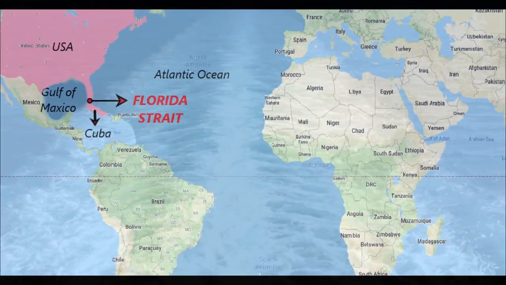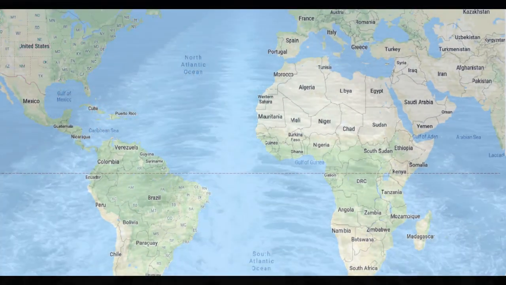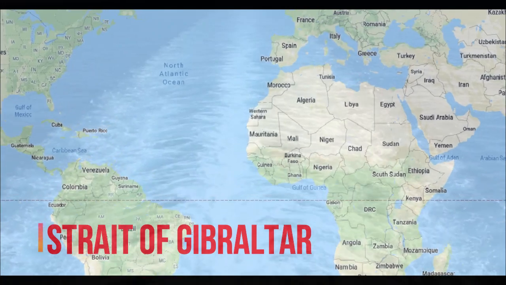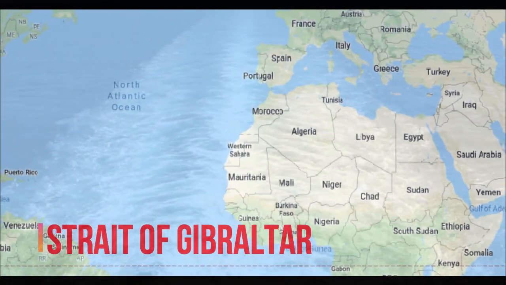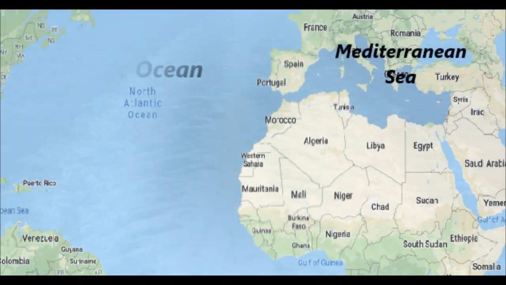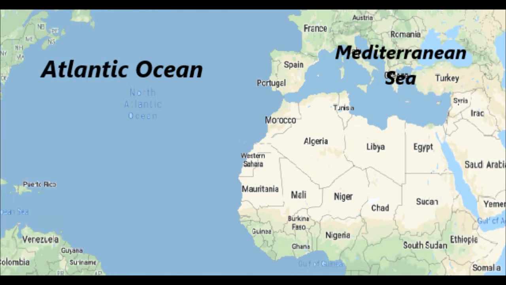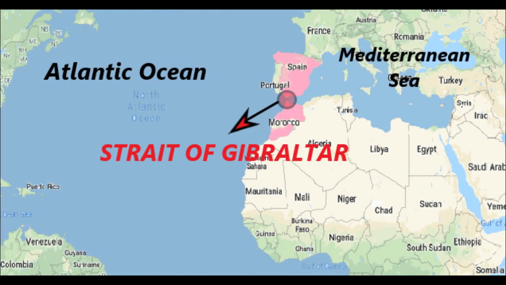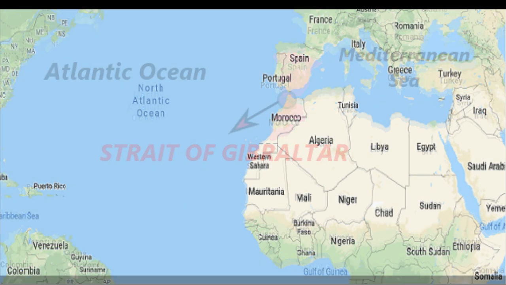Now moving towards the next strait, named Strait of Gibraltar. This strait connects the Mediterranean Sea to the Atlantic Ocean, and it separates Spain from Morocco. This strait geographically divides Europe from Africa.